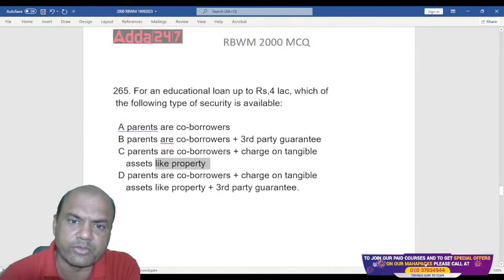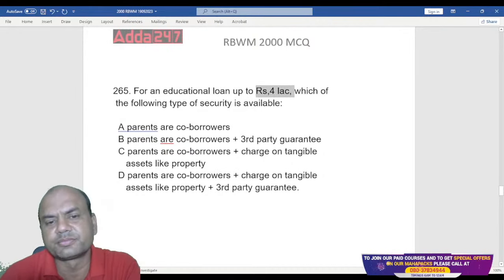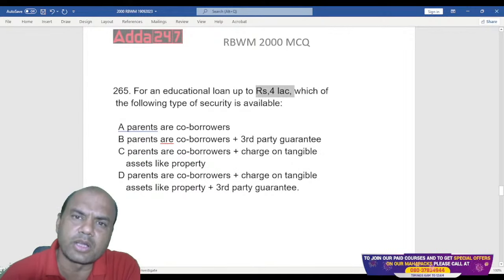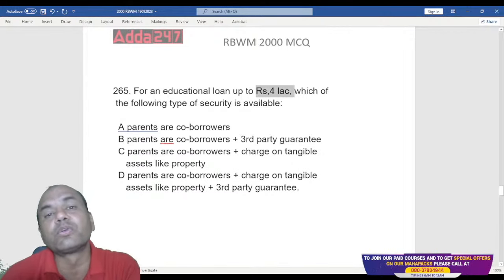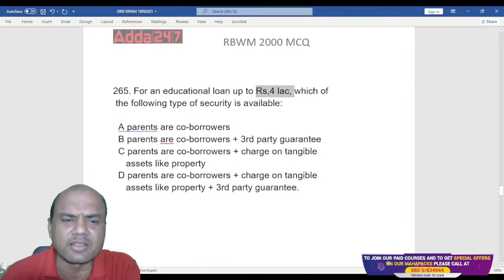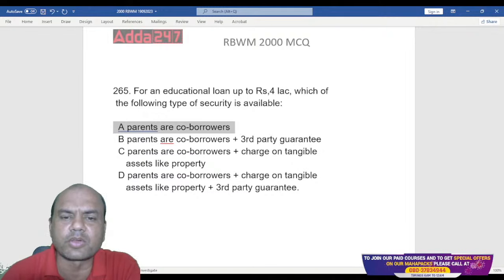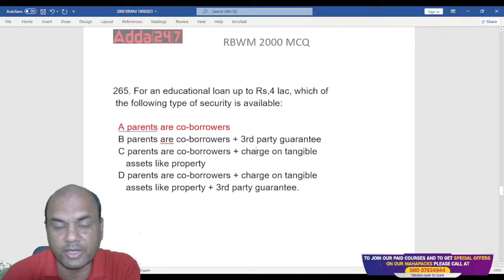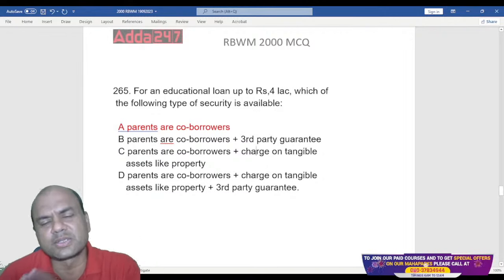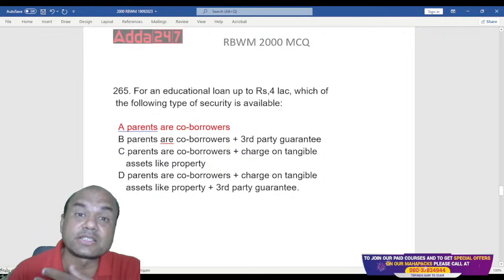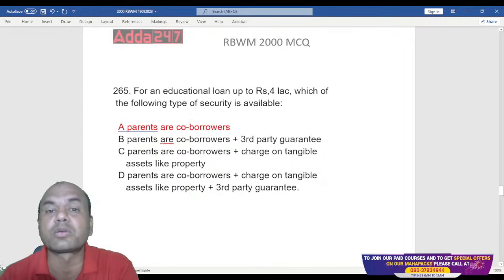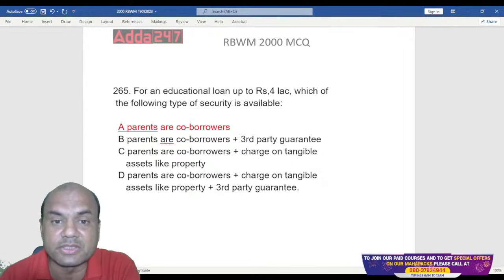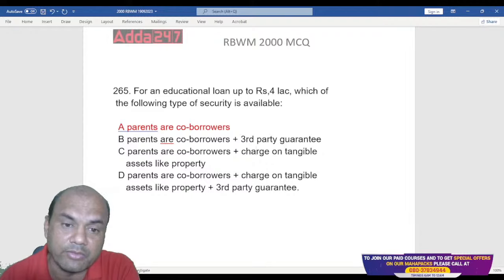So for 4 lakhs, what will the bank take? Remember, 4 lakhs is not a big amount now for banking. Earlier, 20-25 years back, it was a big amount. Now nothing. Just parents as co-borrowers and loan is disbursed up to 4 lakhs. Nowadays, loans are disbursed up to 10 lakhs based on just CIBIL, zero documentation, only based on CIBIL. So, in which world are we, right?